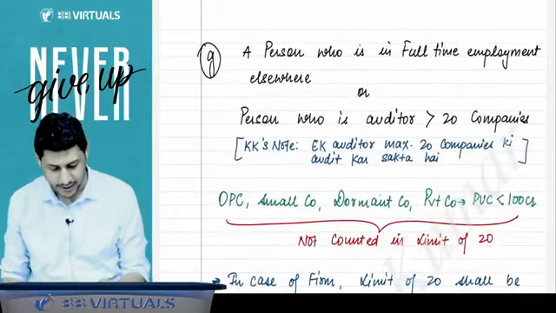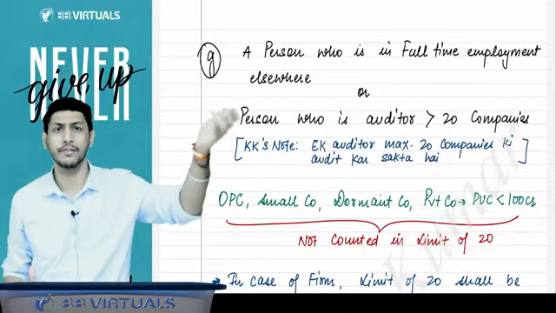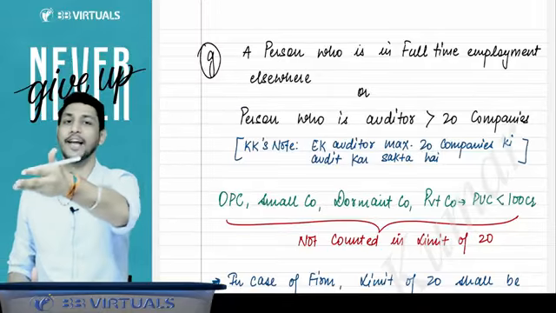Then after that, a person who is in full-time employment elsewhere cannot be the auditor of the company, because he is already working full-time somewhere else, so he will not be able to give time to the audit.